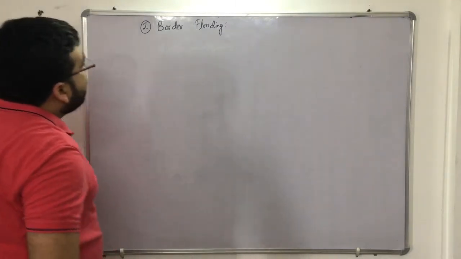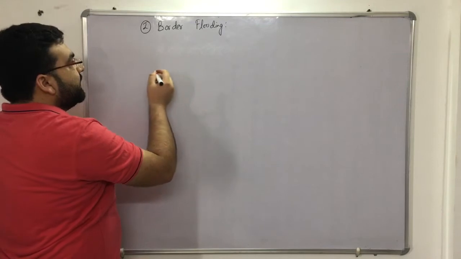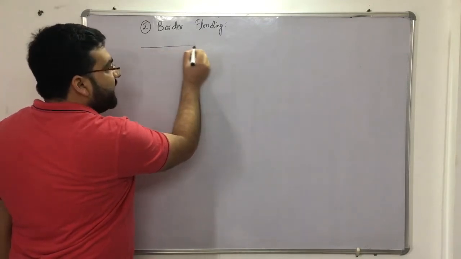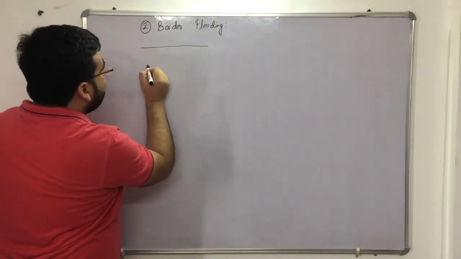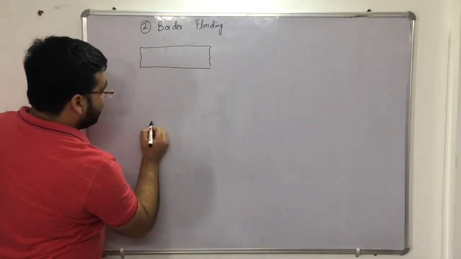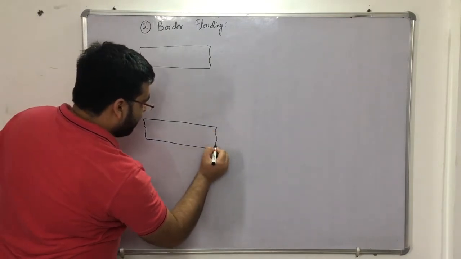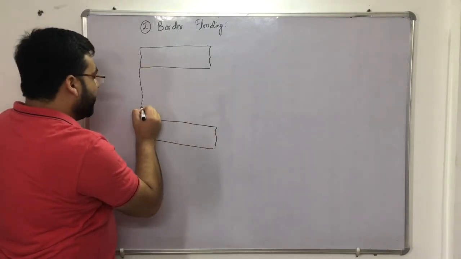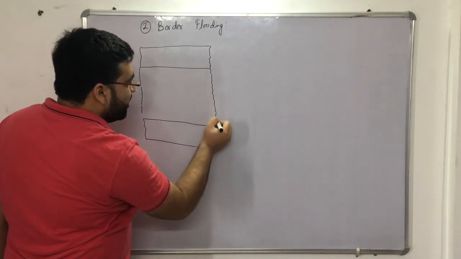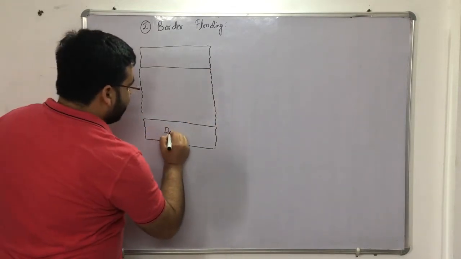So in border flooding, let us say we have a main ditch. This is the main ditch. One ditch is here, and one ditch is here, and this is the land between the two ditches that we want to irrigate. So these are the ditches.